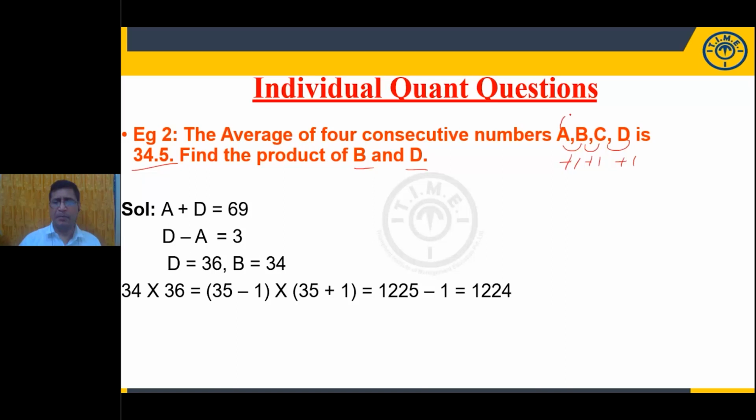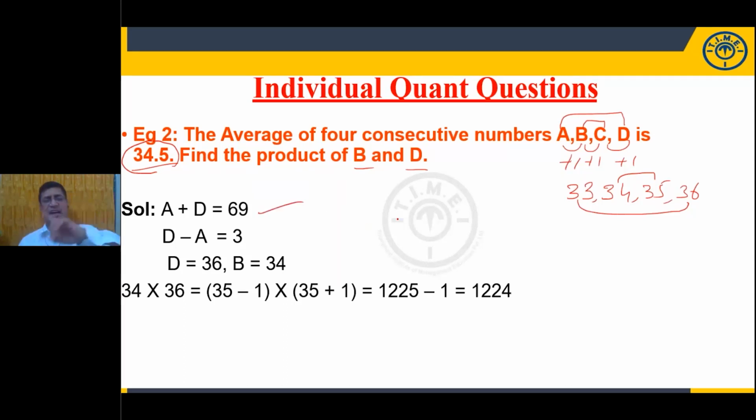Now let me know what is the sum of these two numbers. Sum of the first and the last number is equal to twice the average. What is the sum of the middle two numbers? It is also the same. So B plus C. Now what did we get in the previous way? 33, 34, 35, 36. What is the sum of these two? 69. How much is the sum of these two? 69. The same thing is written here.